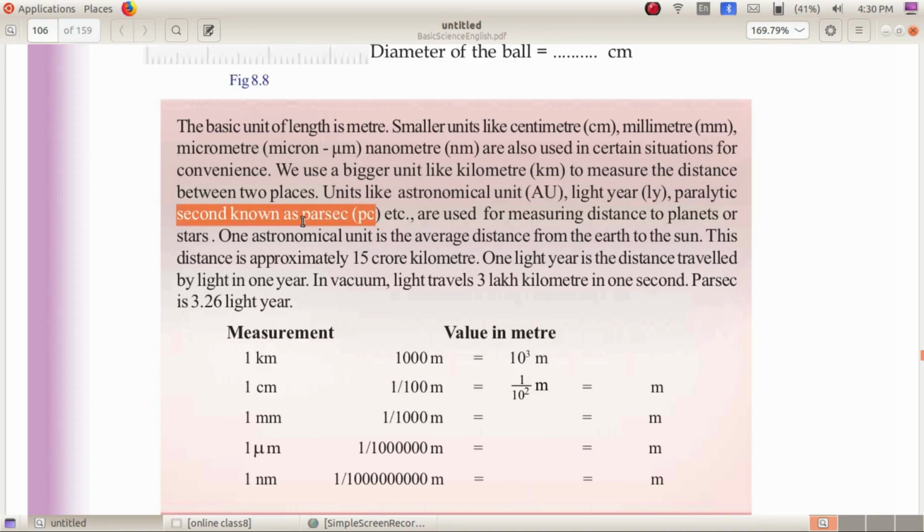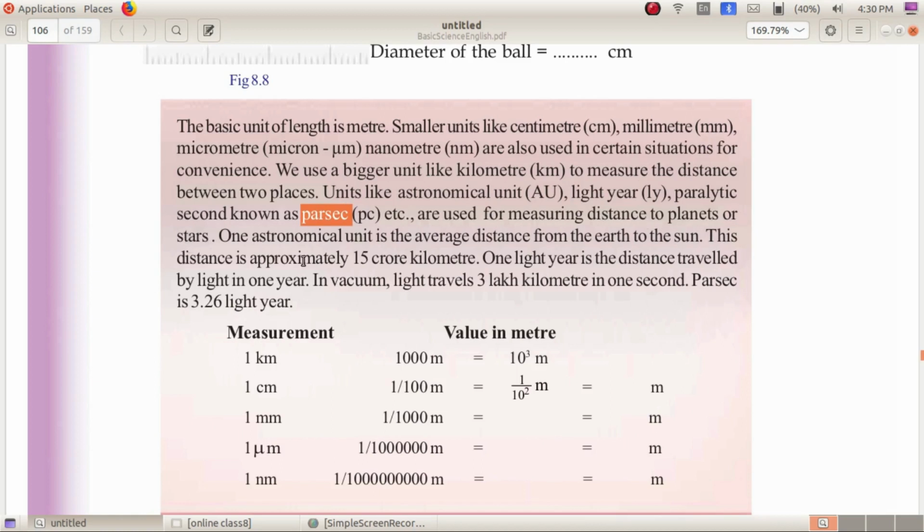Parsec is the short form for parallaxic second. Its symbol is PC. These are used for measuring distance to planets or stars. The distance between stars or distance to planets are measured in these three units. What are they? They are astronomical unit, light year and parsec.